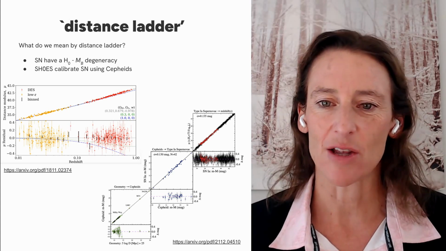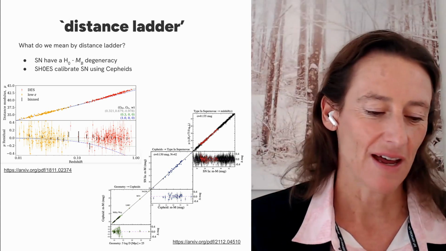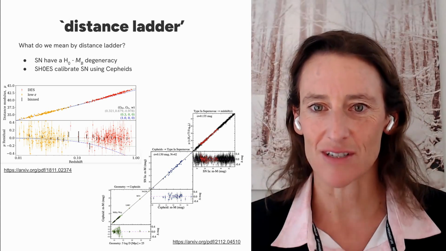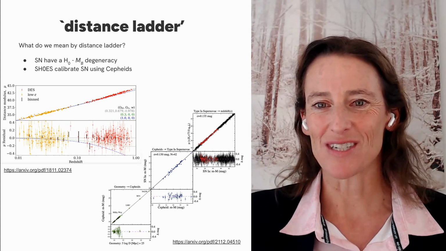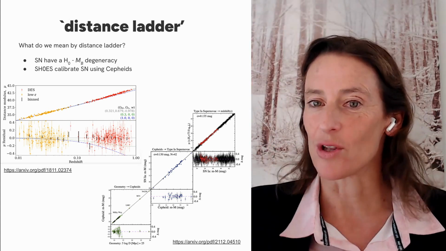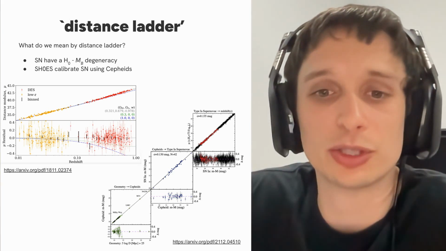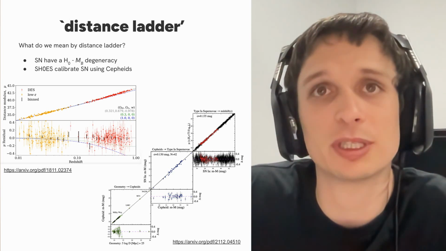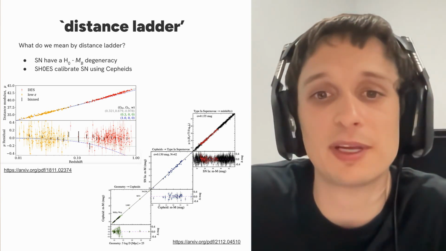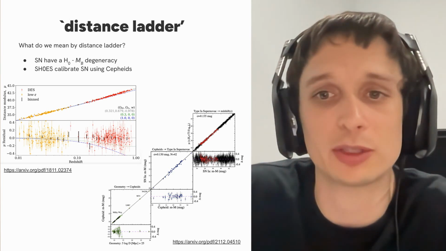And often that's done at low redshift with things like Cepheids or tip of the red giant branch or surface brightness fluctuations, etc. And in this inverse distance ladder technique, as we'll see, we're doing a calibration not at low redshift, but at high redshift. Typically, this calibration is done using low redshift data. So we start off with parallax measurements to Cepheids. This calibrates the Cepheids, and then we use the Cepheids measurements to then calibrate type 1a supernova.